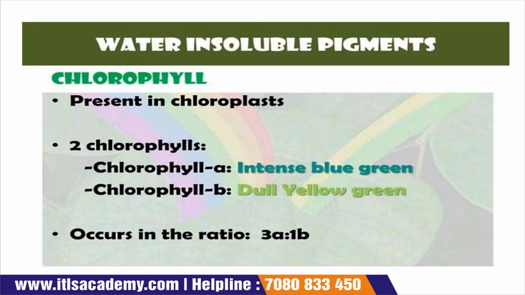Water soluble pigments like chlorophyll. Chlorophylls are present in the chloroplast, we all know that. Chlorophyll is a water insoluble pigment, and two chlorophylls are present: chlorophyll A and chlorophyll B. Chlorophyll A gives an intense blue green color and chlorophyll B gives a dull yellow green color.